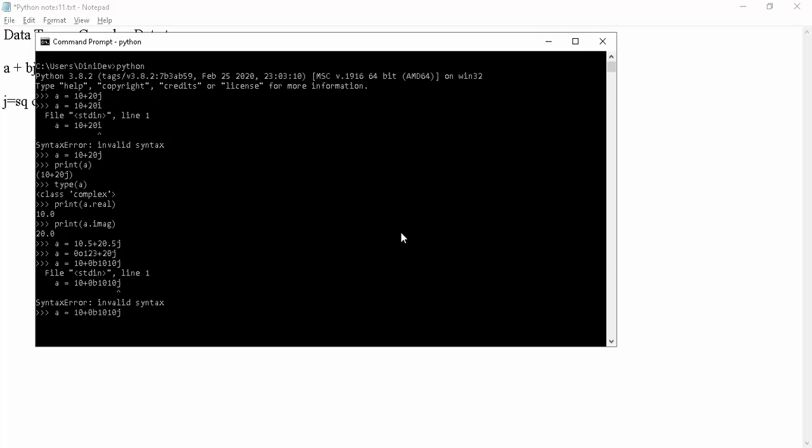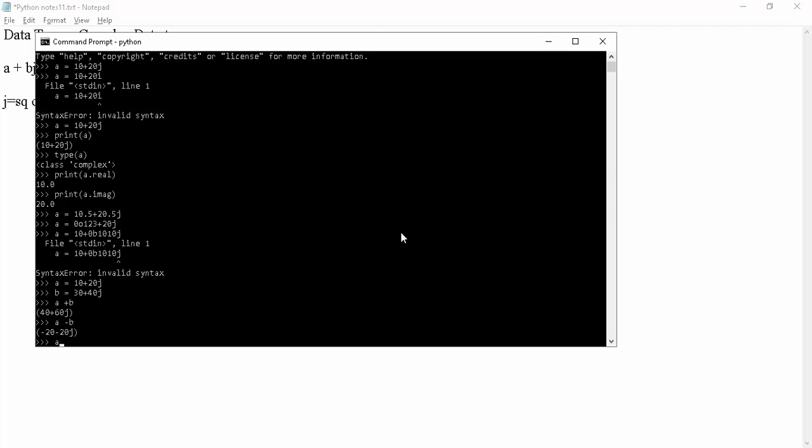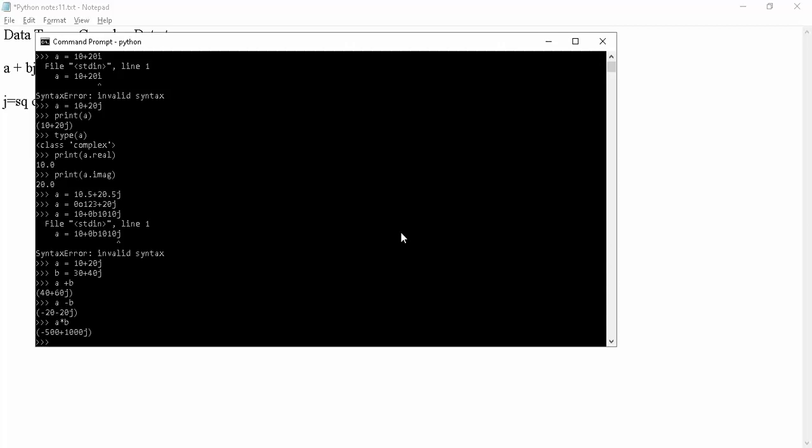Let's assume I have two complex numbers: a equal to 10 plus 20j, b equal to 30 plus 40j. Can I perform arithmetic operators between these complex numbers or not? Yes, we can happily perform the arithmetic operators, like a plus b, a minus b, a into b. Everything is acceptable. Now what about the internal values, how is this operation going to work?